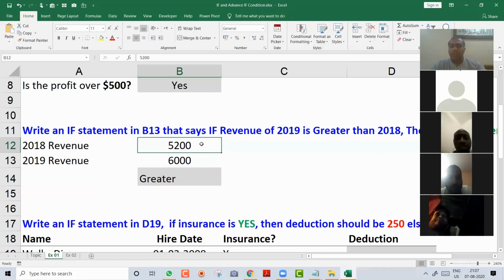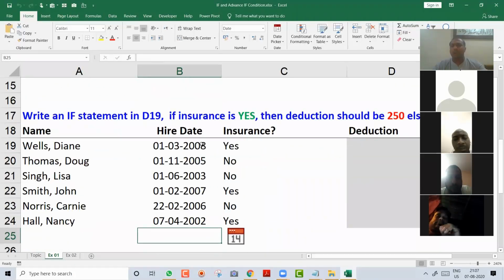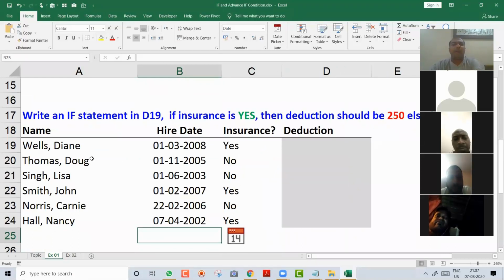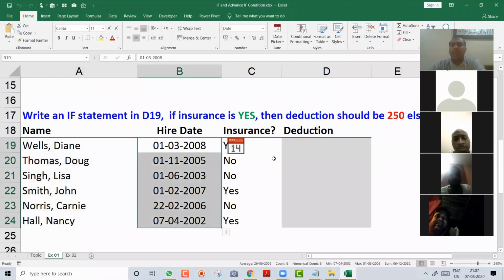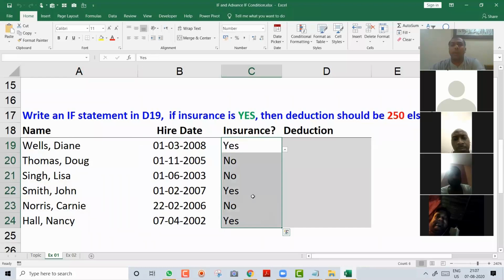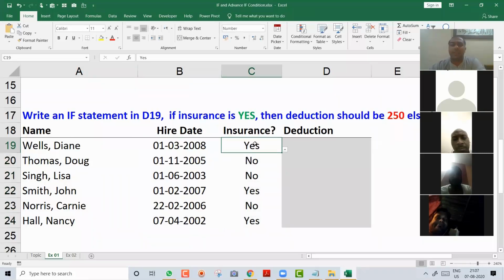Now we will move to the third example. This is a little different example. Over here I have some names of my employees. I'm in HR. I have some hire dates, and I have asked my employees, hey, do you need insurance or not? Some people said yes, we need insurance. Some people said no, we don't need insurance.